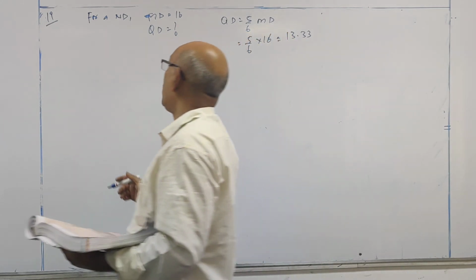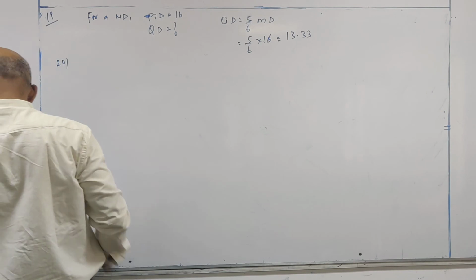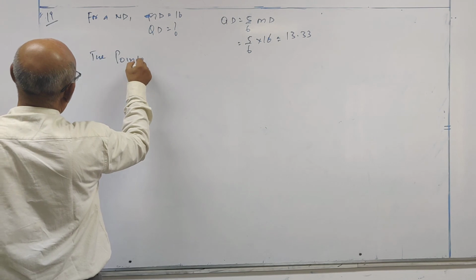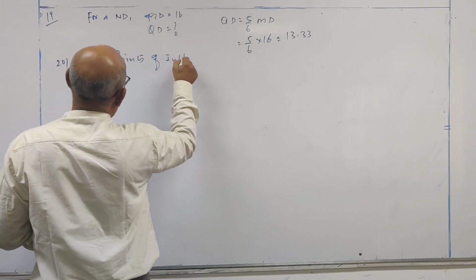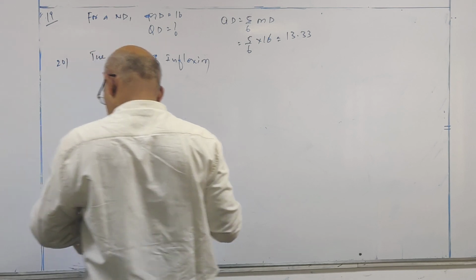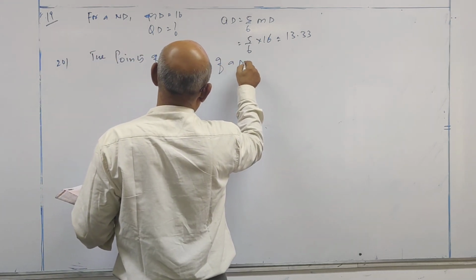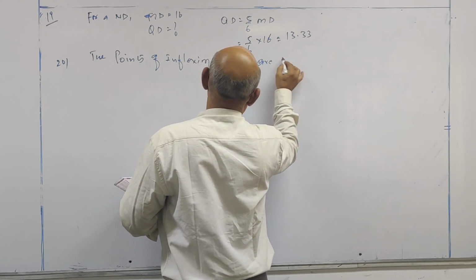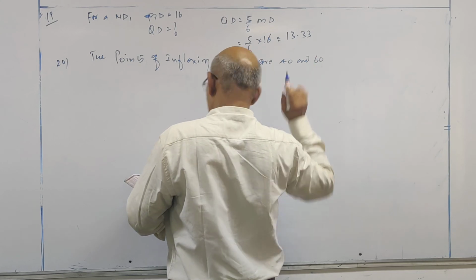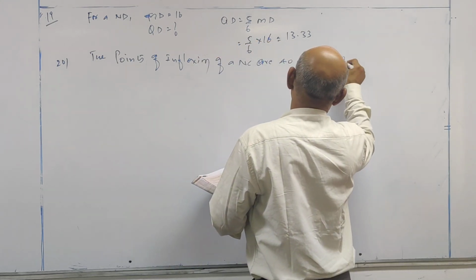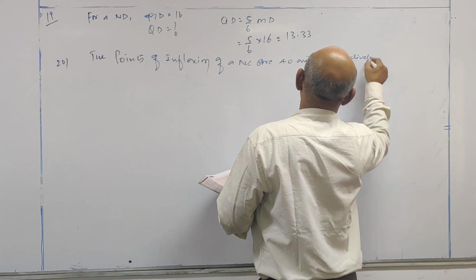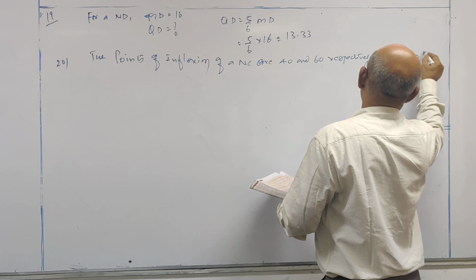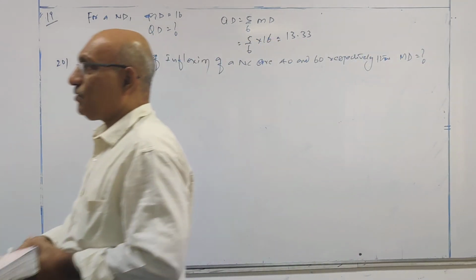Next, look at question number 20. The points of inflection of a normal curve are 40 and 60 respectively. Then MD is equal to question mark.